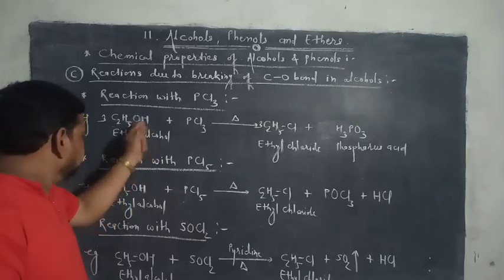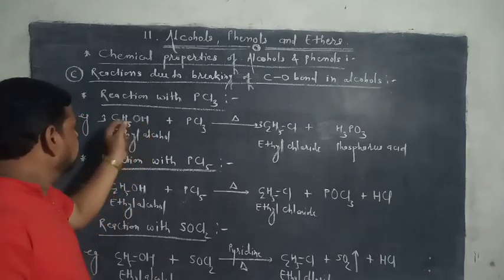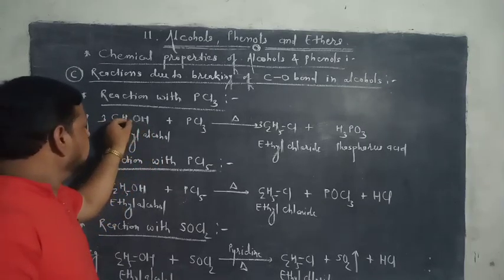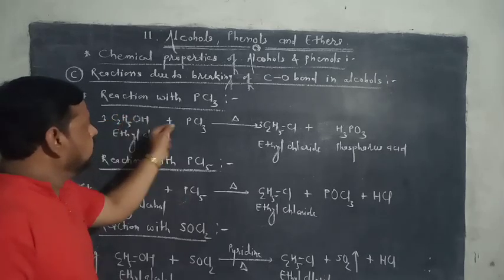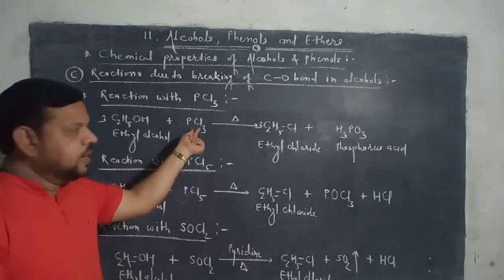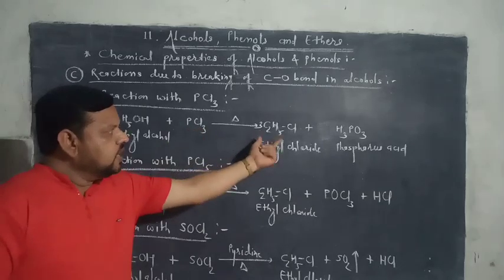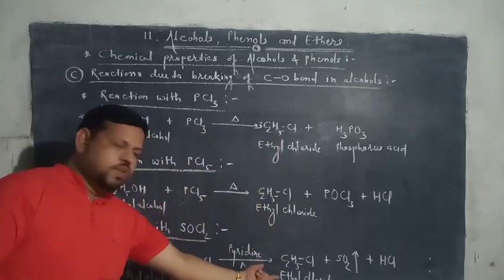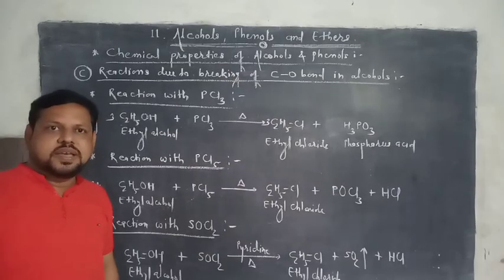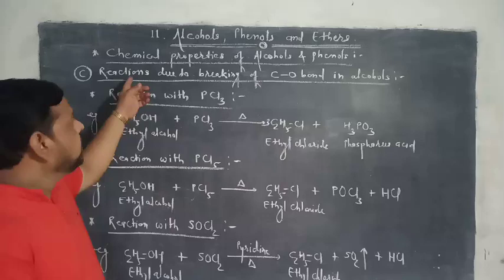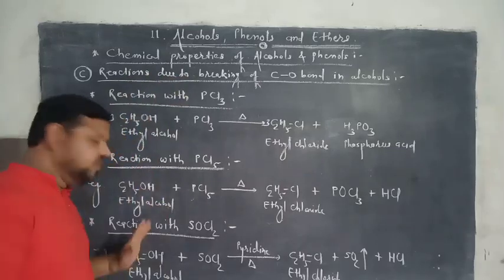In these reactions, see here, C2H5OH, in these bonds, this OH group is replaced by one chlorine atom and it gives the ethyl chloride. See here in this way. In this way, the first part of chemical properties of alcohols is completed.